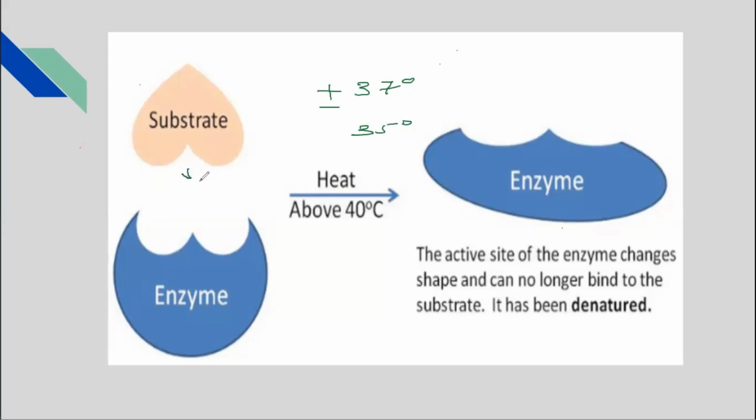The kinetic energy by which the enzyme and substrate move and fit into each other will decrease, and they will move very slowly, and they will not get enough energy to fit into each other. They will try to bond with each other, but not get enough energy to fix it there.